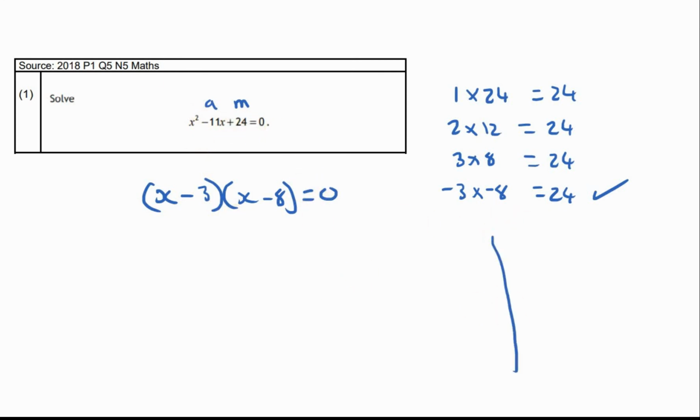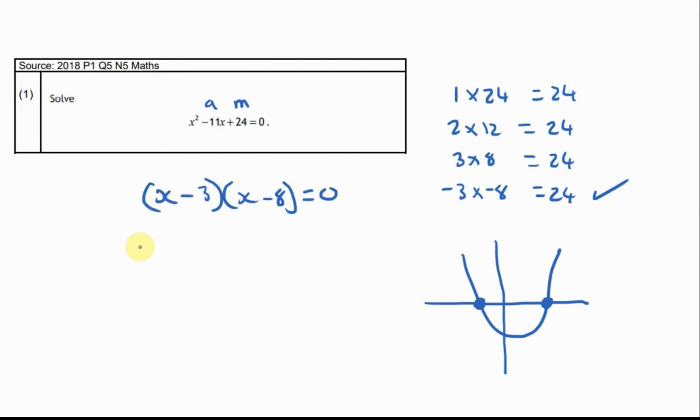We were saying that what we're actually doing here is trying to solve the point at which our parabola crosses the x-axis, because that's the point where the equation equals 0. So whatever value of x I put in, the y value comes out as 0, because we're working out the coordinates of these 2 points. Now, that is usually enough for factorising, but if I want to actually solve the way this question is asking, I then need to say, at what point does this equation equal 0? Well, to make this equation 0, one of these brackets has to be 0.